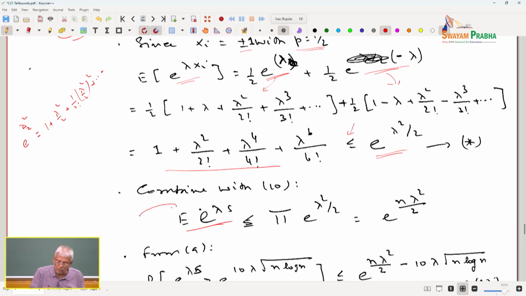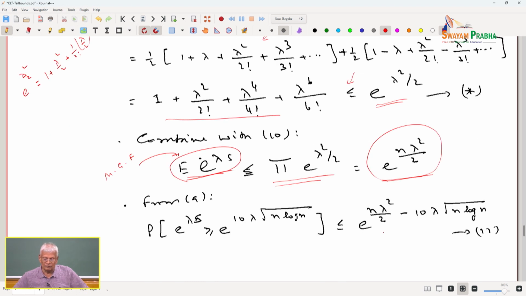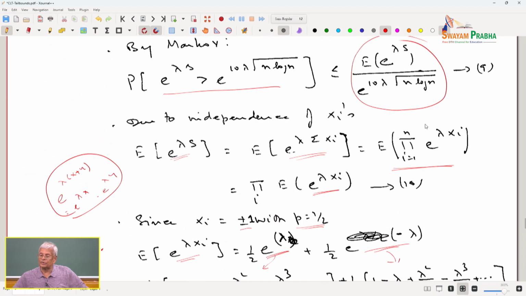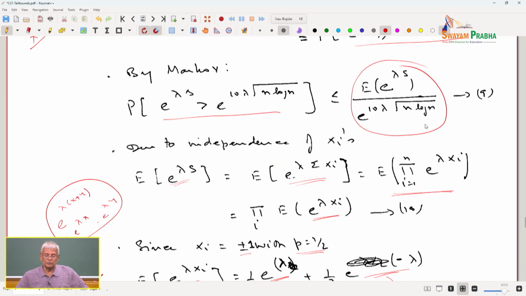Now, please understand, what is this? This is the moment generating function of s. So, there is a product involved. This is the product of e to the power of lambda square by 2, which is equal to e to the power of n times lambda square by 2. From 9, we already know the bounds. So, let us go back to 9 to get the bounds. So, this is the Markov bound.